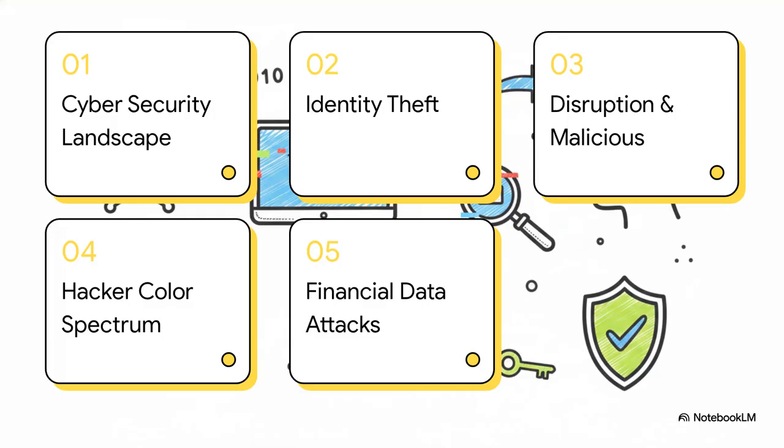To make sense of this massive digital underworld, this rogues gallery, we've broken things down into 5 key areas. We've got 1. The cybersecurity landscape. 2. Deception and identity theft. 3. Disruption and malicious code. 4. The hacker color spectrum. And 5. Silent financial data attacks. Let's get right into it.